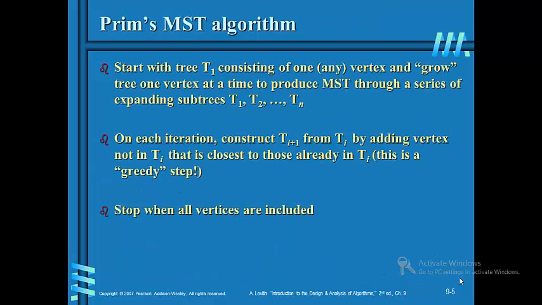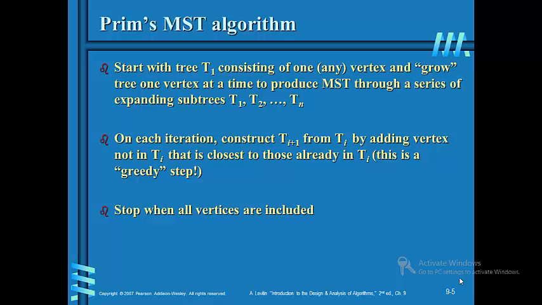Now, Prim's MST algorithm starts with the tree T1 consisting of one arbitrary vertex and grows the tree one vertex at a time to produce the MST through a series of expanding subtrees T1, T2 up to Tn. On each iteration, construct Ti plus 1 from Ti by adding the vertex not in Ti that is closest to those already in Ti. This is a greedy step.